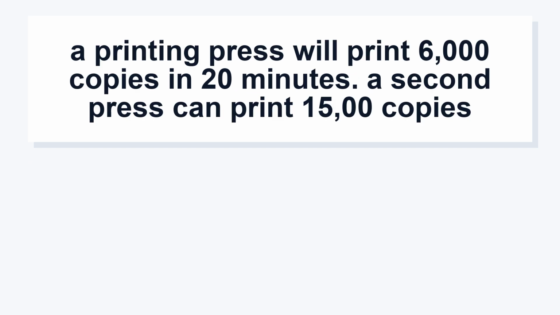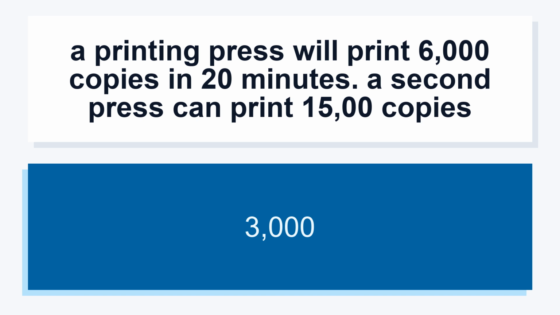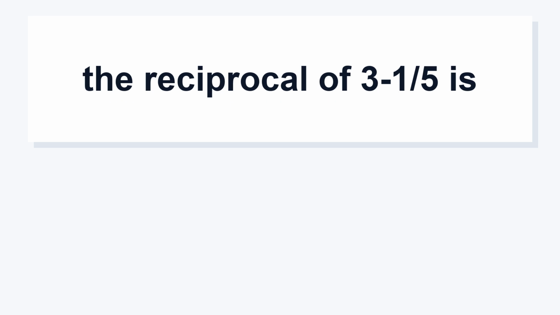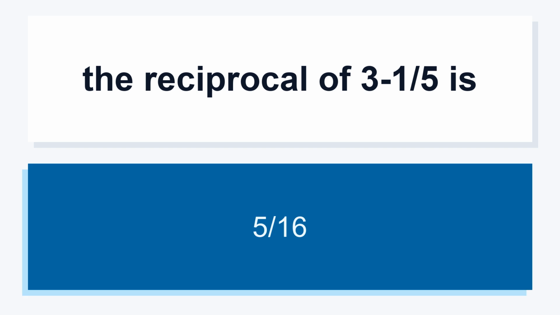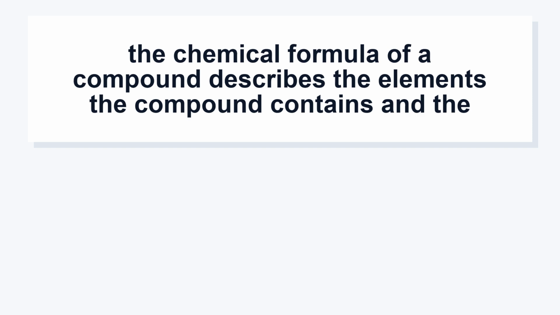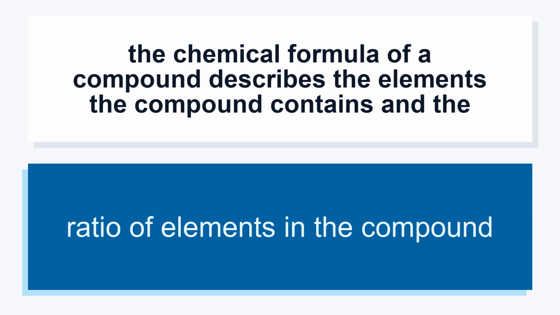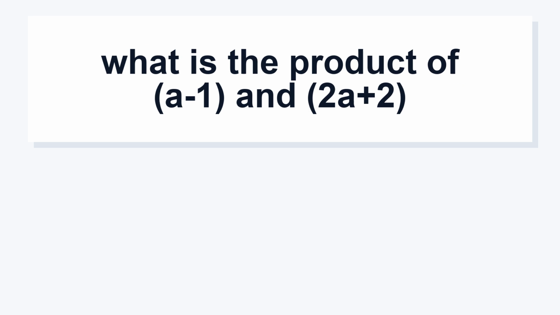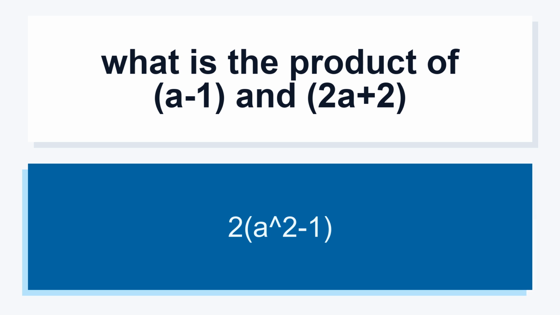A printing press will print 6,000 copies in 20 minutes. A second press can print 15,000 copies. 3,000. The reciprocal of 3 minus 1/5 is 5/16. The chemical formula of a compound describes the elements the compound contains and the ratio of elements in the compound. What is the product of a minus 1 and 2a plus 2? 2a² minus 2.